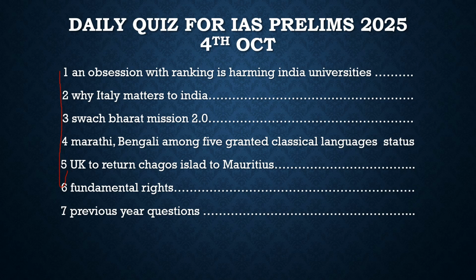Another set of questions which we discuss is from the static topic, and today's static topic is fundamental rights, and in it we are going to discuss Article 12 and Article 13, put some light on it and derive prelims-based questions on that too. After discussing these current affairs topics and fundamental rights, we will go to the last portion of our discussion, that is the previous year questions. In it we will discuss a few questions from the previous year question book. We'll find out the ways and methods by which we can solve these questions and implement this knowledge in the coming exam.